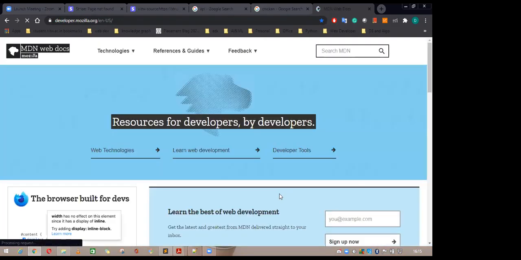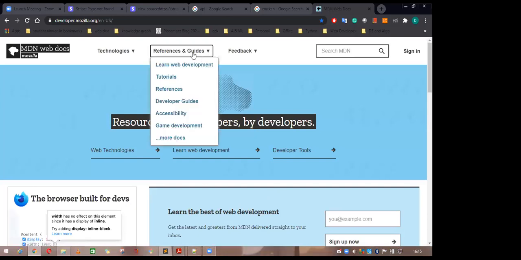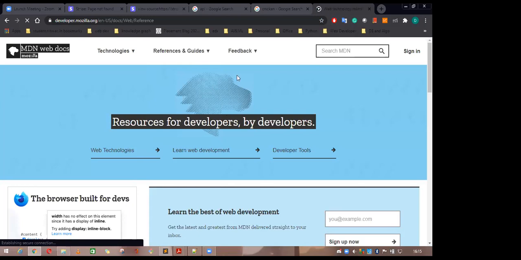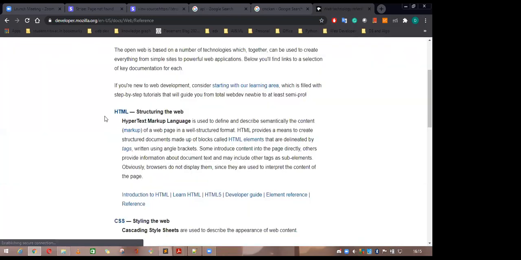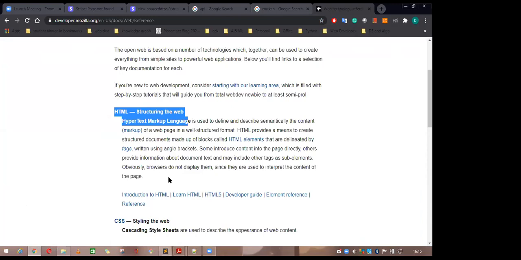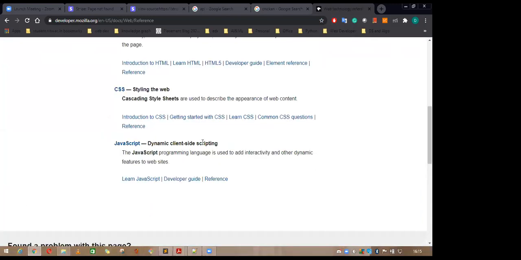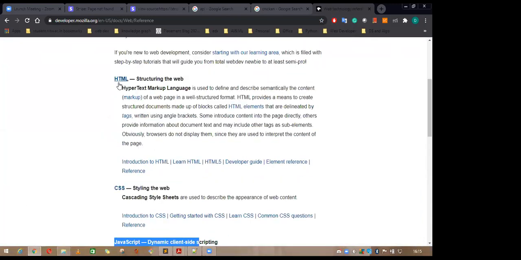By using MDN, you can go to the reference and see the reference here. In the reference you can see the HTML structure, CSS, and JavaScript. Open the HTML.